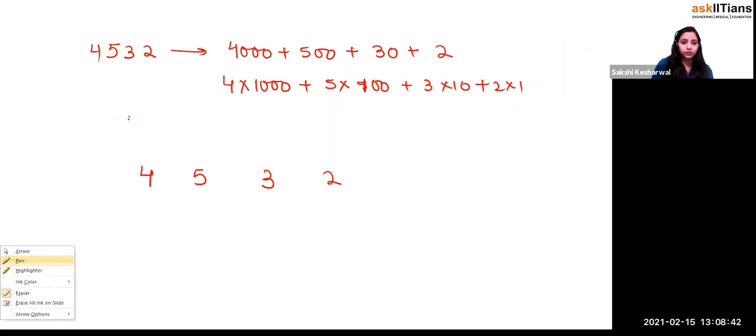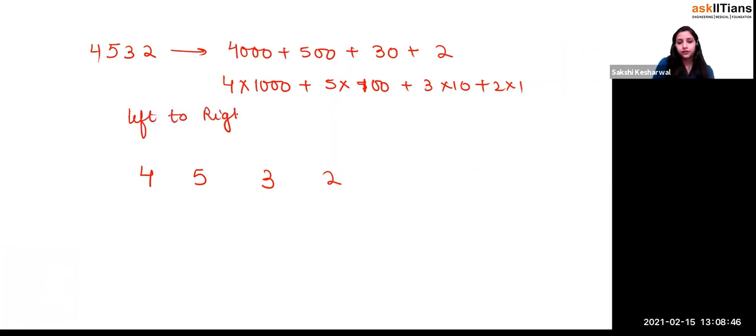If you go from left to right, you see that you're dividing this number. Let's go from right to left first, then you'll understand better. Right to left, right? So let's see from right to left.